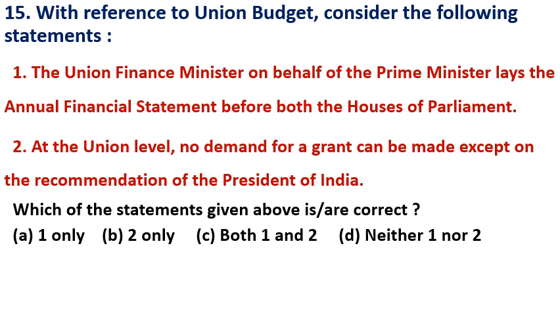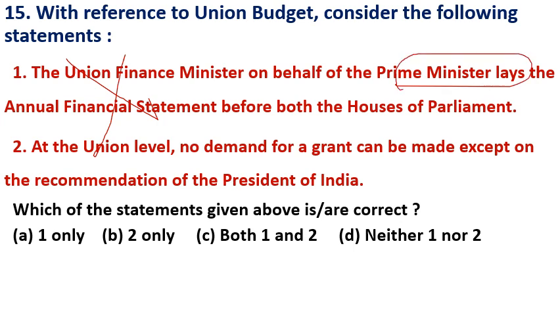Question number 15. With reference to union budget, consider the following statements. Statement 1. The union minister on behalf of the prime minister lays the annual financial statement before both the houses of parliament. It is incorrect. It is not the prime minister, it is the president.